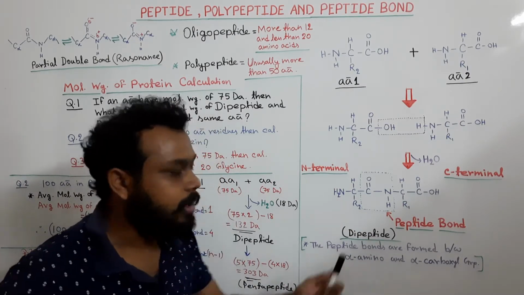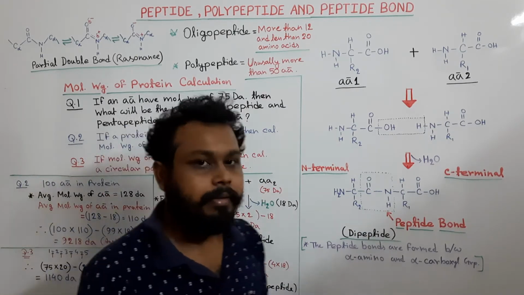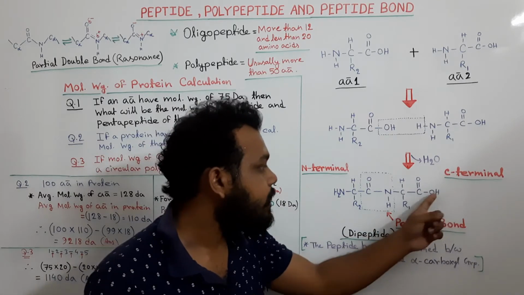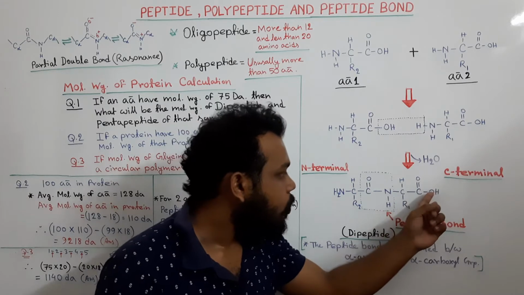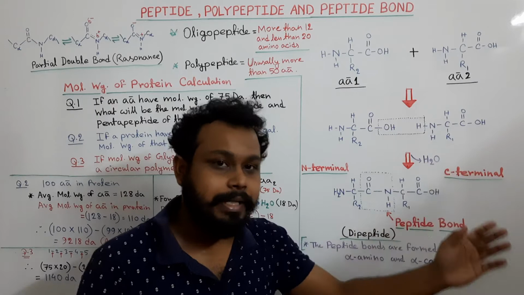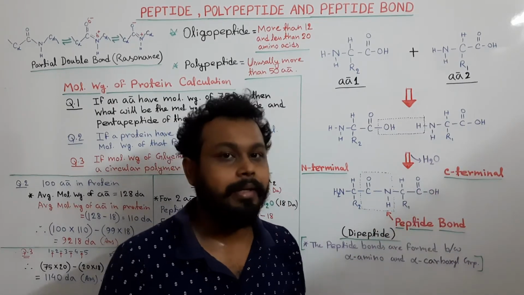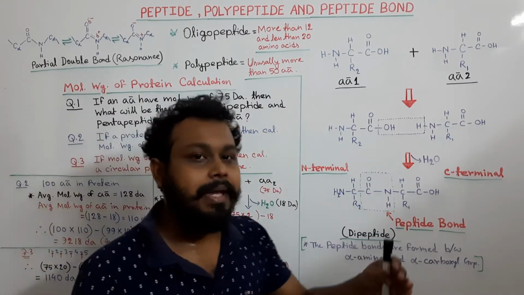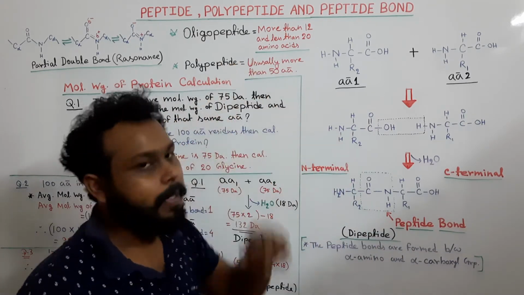So now if another amino acid comes and joins it, the NH2 group of that amino acid will react with this OH group, and this OH and the hydrogen of the NH2 group will be released as a water molecule, and they form a peptide bond between them, and that will be called the tripeptide. Okay, so in this way many amino acids can be joined to each other and form a polypeptide.